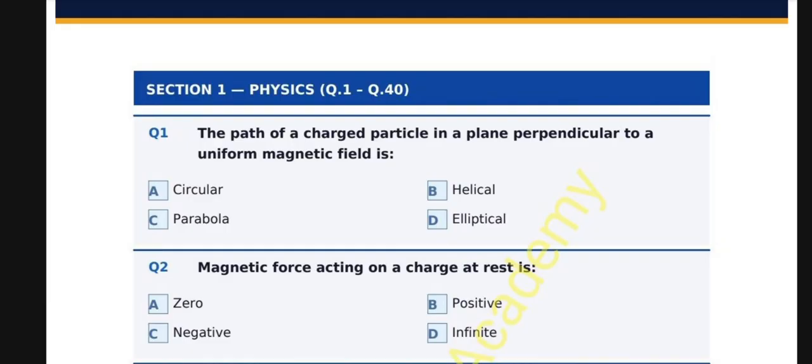There will be a total of 150 MCQs: 40 MCQs from physics, 40 from chemistry, 15 MCQs from English, and 55 MCQs from biology. So you have 2.5 hours, 1 minute per question. In biology, the weightage is given overall to cell biology, genetics, physiology, ecology, and evolution. So you have to revise FSC part 1 and 2 thoroughly.